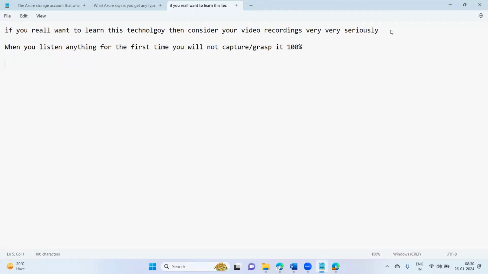So for that, what you have to do is listen to the video recordings multiple times, guys, multiple times. And if you watch the video recordings with very keen observation, step by step, line by line, click by click, second by second, then trust me, you can do all the labs. Okay.